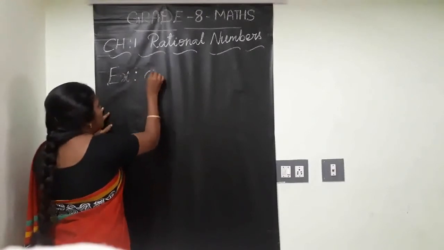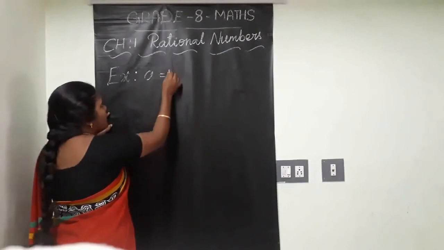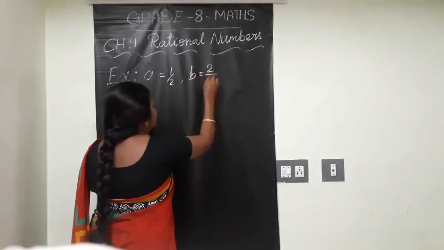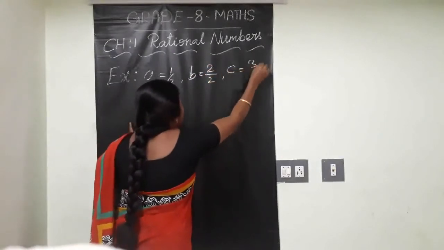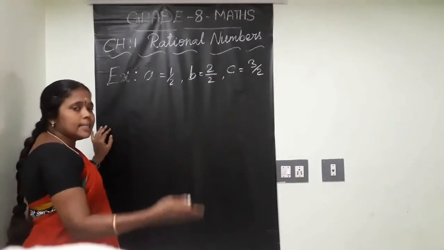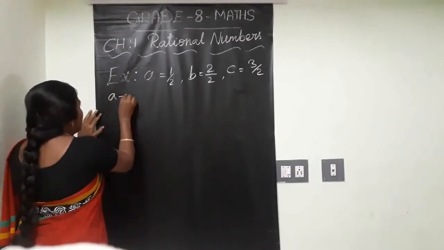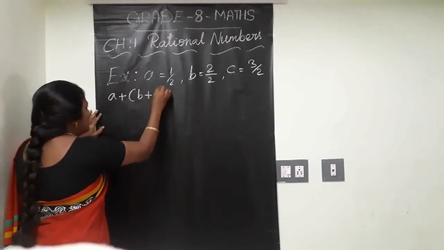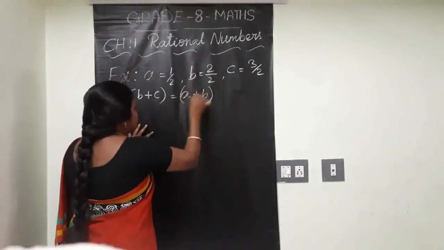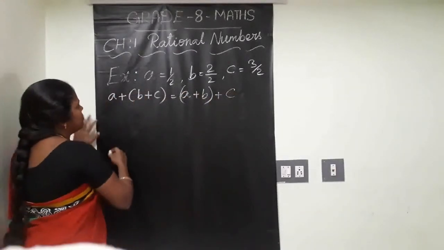Associative property. For any rational numbers a, b, c, I am taking the a value as 1 by 2, the b value as 2 by 2, and the c value as 3 by 2. I am going to prove associativity under addition. What is the formula? a plus b plus c is equal to a plus b plus c, with different grouping. This is associativity. We will check whether it comes correctly or not.